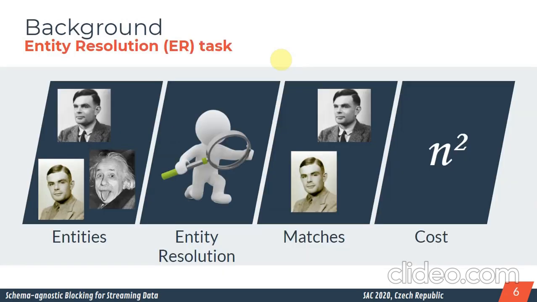In this sense, we can explain the entity resolution task better. For instance, you have three entities: two entities represent Alan Turing, the other Albert Einstein. Using the entity resolution task, you will find the match, or the correspondence, that represents the same entity in the real world, in our case Alan Turing. But the main problem of the entity resolution task is that the computational cost is quadratic. It occurs because you need to compare all entities against all entities of the other data source.